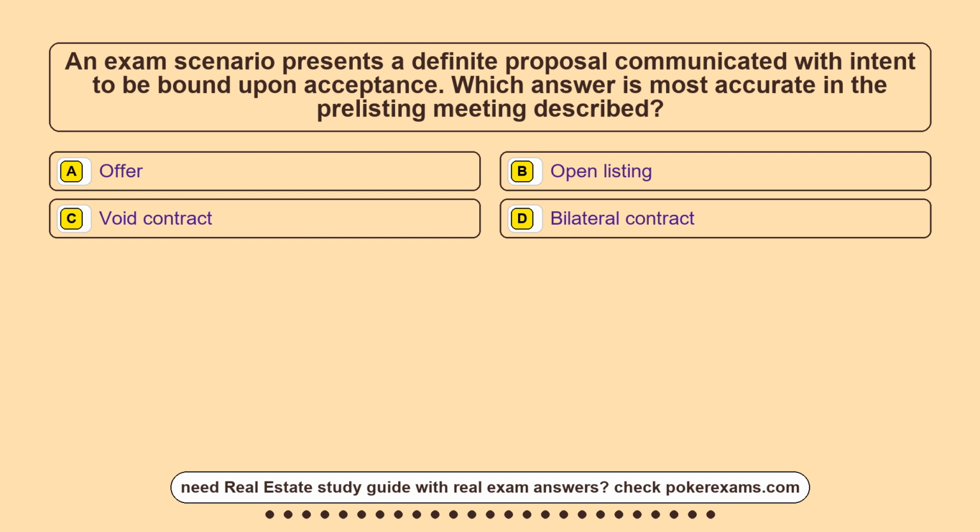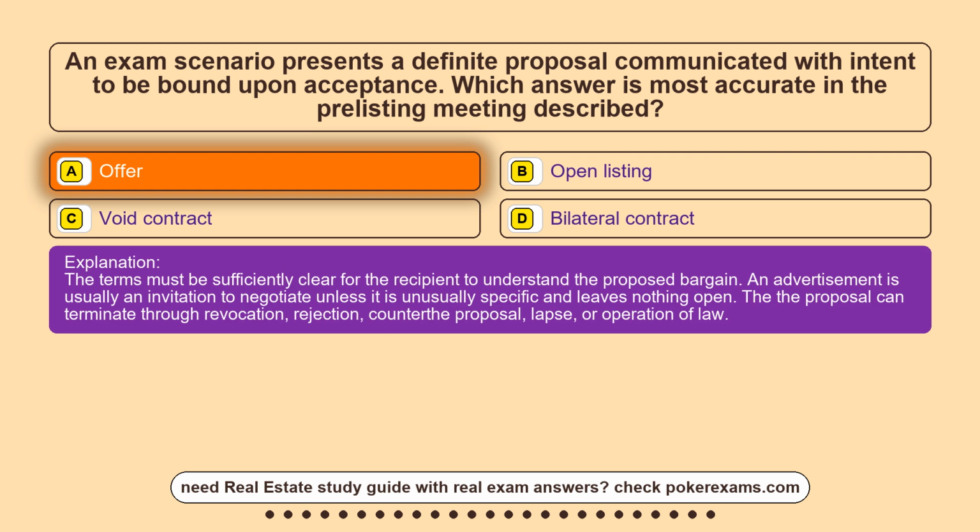Question 19. An exam scenario presents a definite proposal communicated with intent to be bound upon acceptance. Which answer is most accurate in the pre-listing meeting described? Option A, offer. Option B, open listing. Option C, void contract. Option D, bilateral contract. The correct answer is option A, offer.